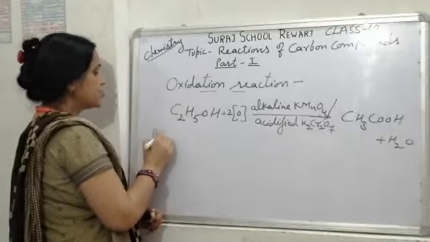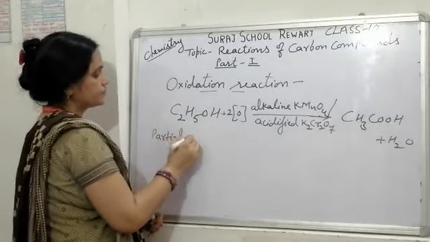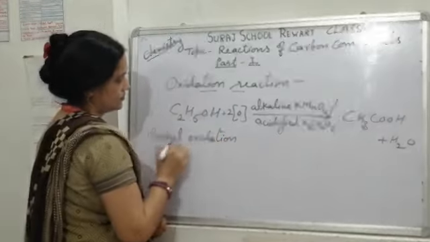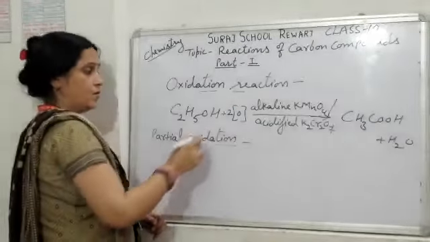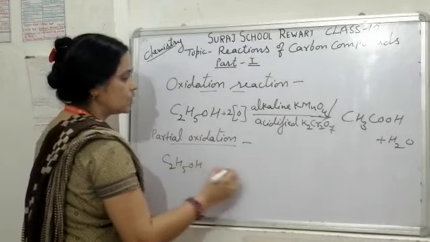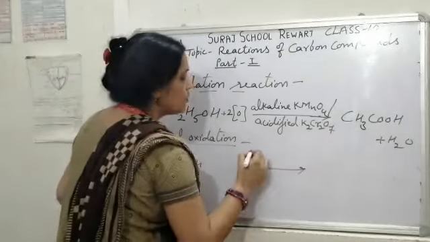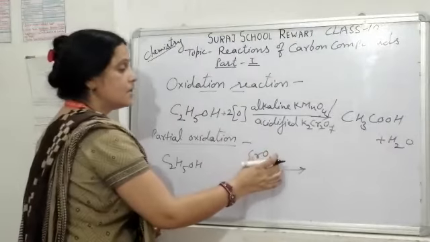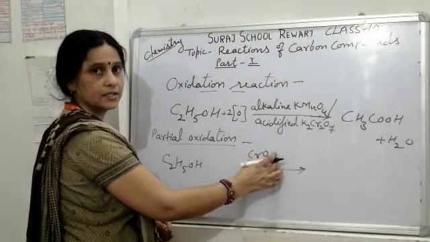That is partial oxidation. For the partial oxidation, in ethyl alcohol, we use chromium oxide, acidified chromium oxide. It is the mild oxidizing agent.